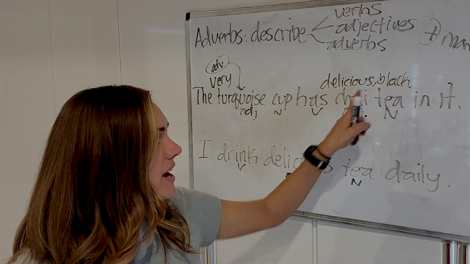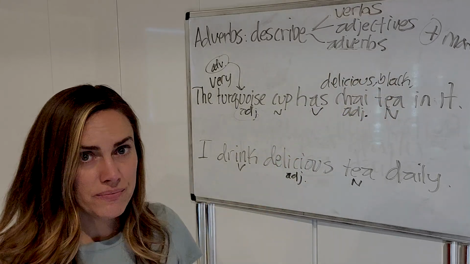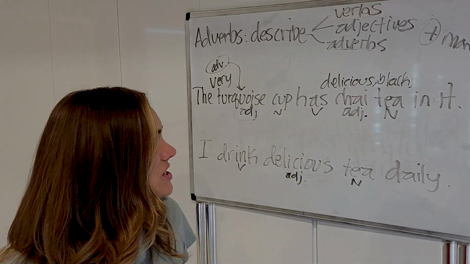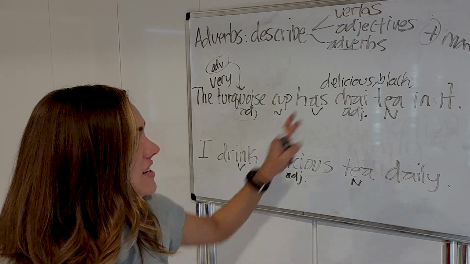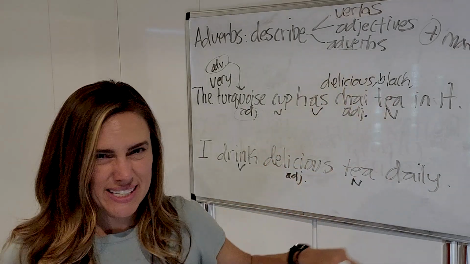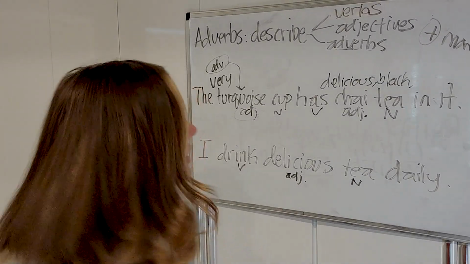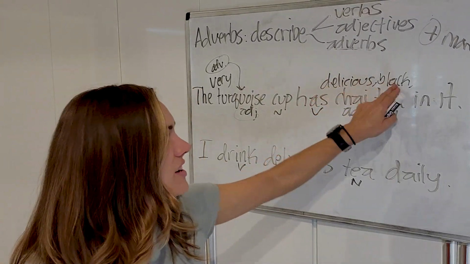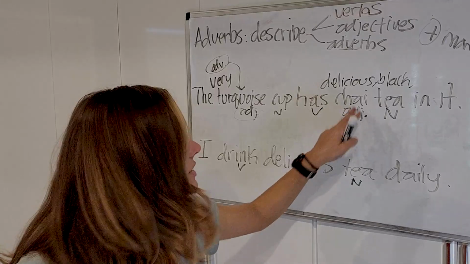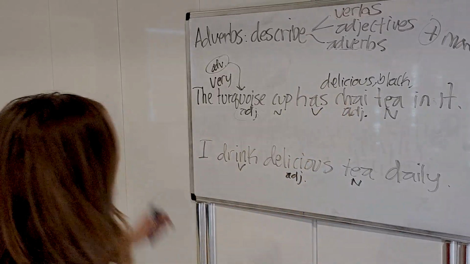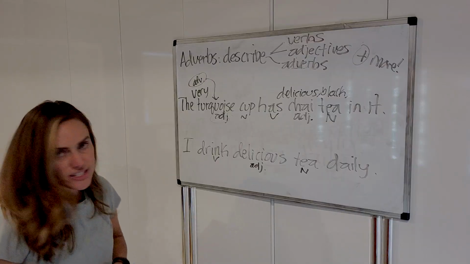The delicious black chai tea is the correct order. If I said the chai delicious black tea, it's just not right, okay? Because there's a specific order. Okay, so yeah, taste, color, I guess, origin, okay? Now, I drink delicious tea daily.